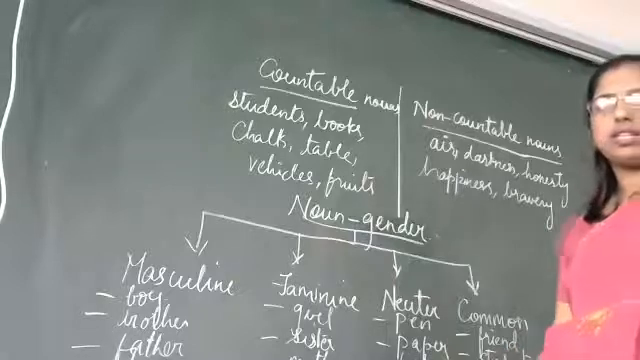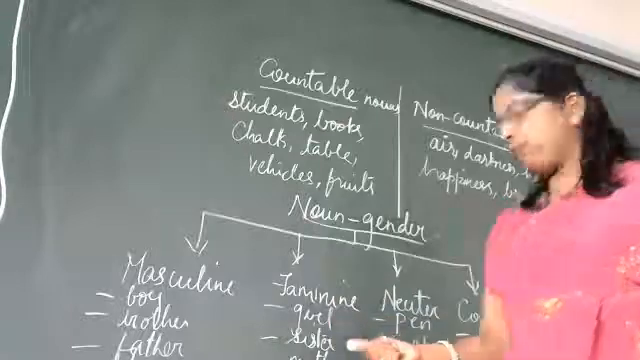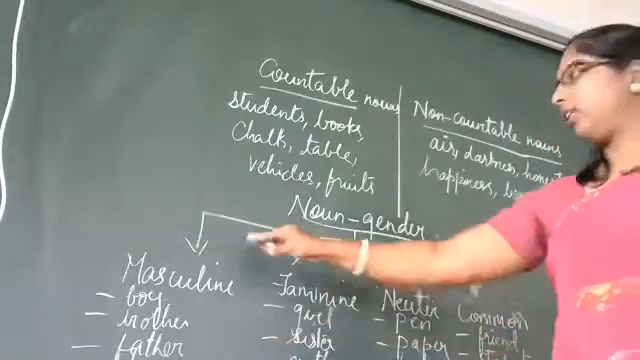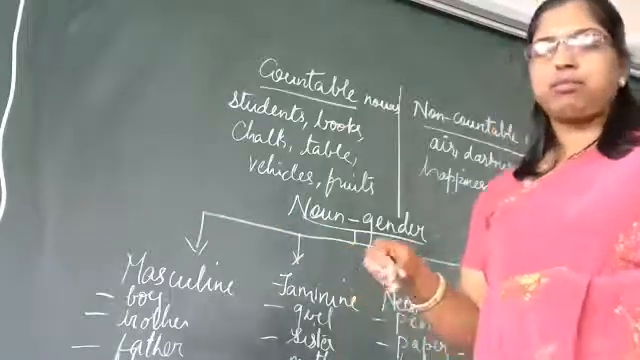Neuter, wherein there is no life in that. Okay. So, for example, pen, paper, book, ball, such ones. Feminine and then the masculine. So, these are the four kinds of noun gender.